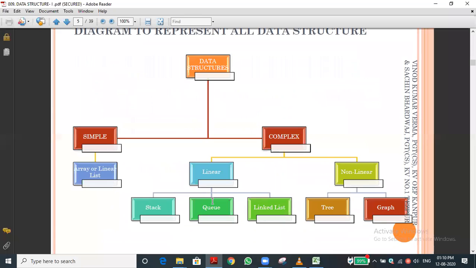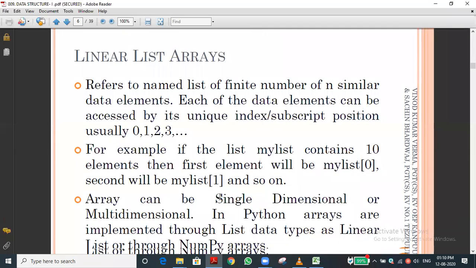This we already know, the classification tree of data structure we already discussed. Arrays also we covered. In the list we have to say it is an index, but in an array we have to use it as a subscript. My list of 0 means accessing the first element. My list of 1 means accessing the second element.